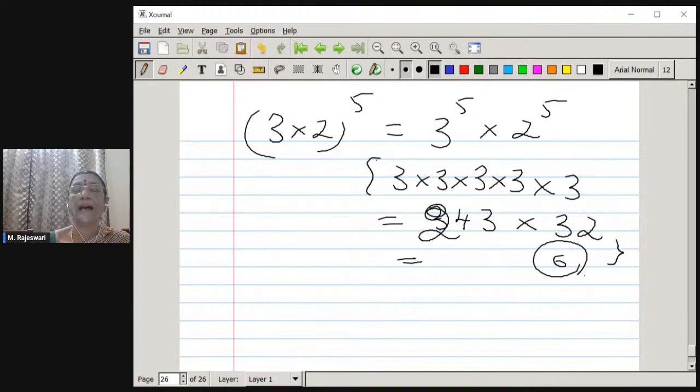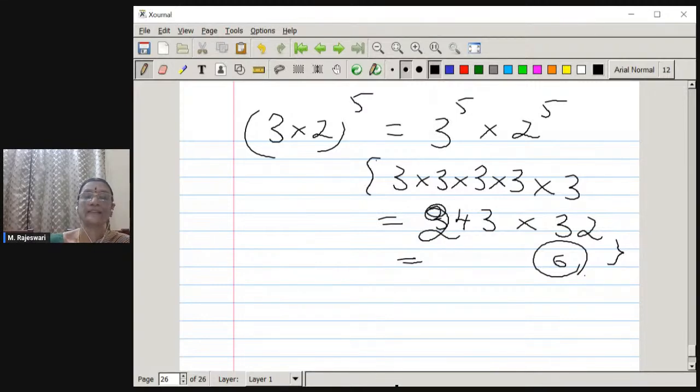I have worked it out. If you are very sure that 3 power 5 cannot end in 0, you can just write 3 power 5 cannot end in 0. 2 power 5 also cannot end in 0. So this has got a pattern, this has got a pattern. Therefore, the product cannot end in 0. So we can write like this: therefore, the product 3 power 5 into 2 power 5 also cannot end in 0 for this value 5. So we have to restrict your answer like this.